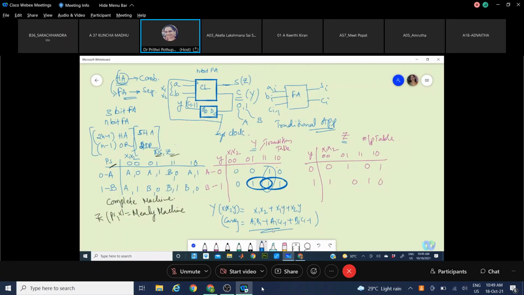Okay, now here this is sum. This is sum. And you reorder this, that will be in terms of x1, x2, and y. If you reorganize that, we can write it as x1 xor x2 xor y. This is the equation of your sum, that is Ai xor Bi xor Ci minus 1. Now when you put this back here, what will be the design?